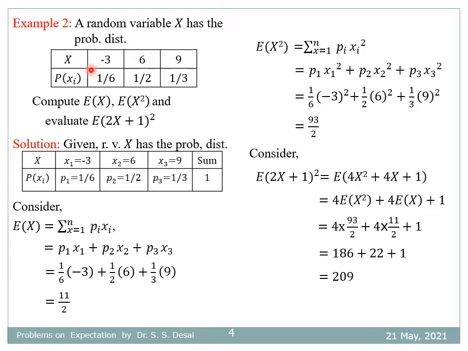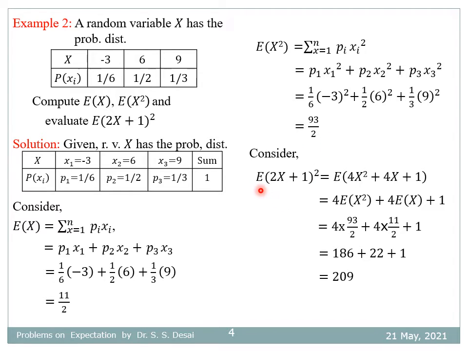As explained in example 1, these are the various values of x: minus 3, 6, 9, with probabilities 1 by 6, half, 1 by 3. Using the same procedure, expectation of x is 11 divided by 2, and expectation of x square is 93 divided by 2.